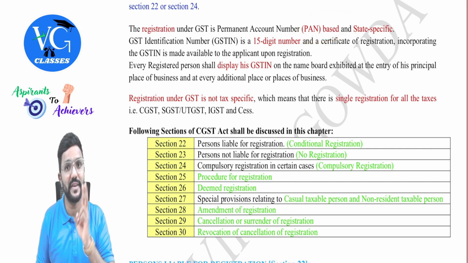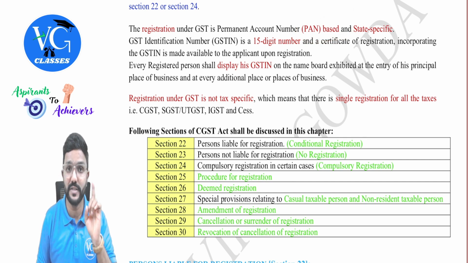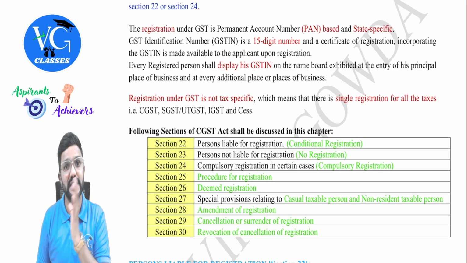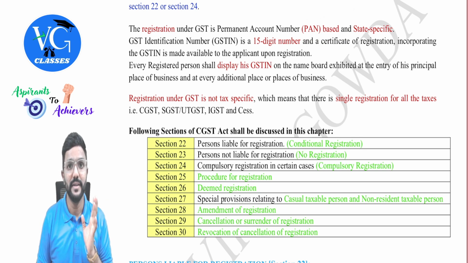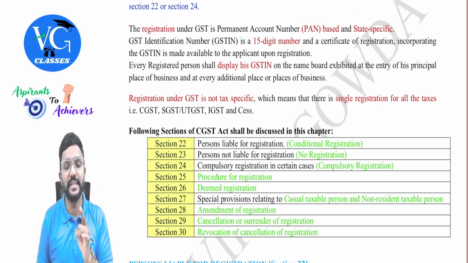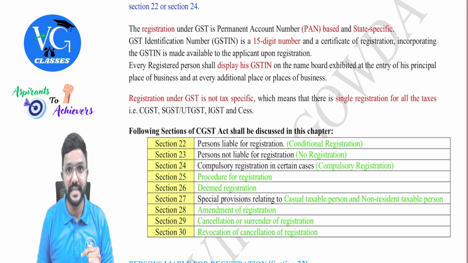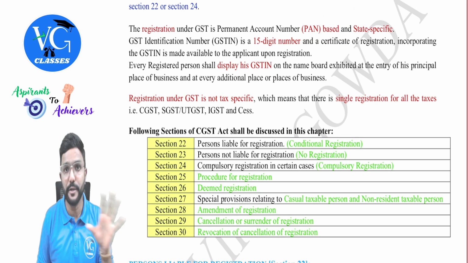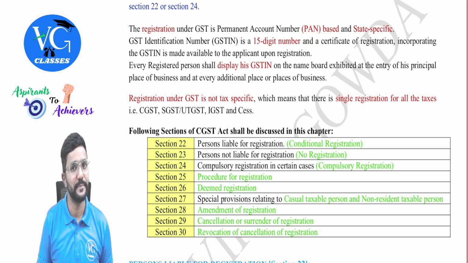So the first two digits, as I told you, are the state code. Then the next 10 digits would be the PAN number. Then the 13th digit will be the number of registration in the state. Then the 14th will be Z by default. And the last can be a check code. Any number can be allotted by the department.